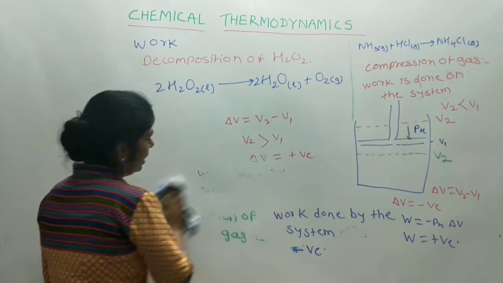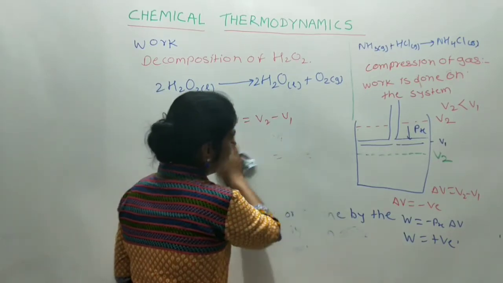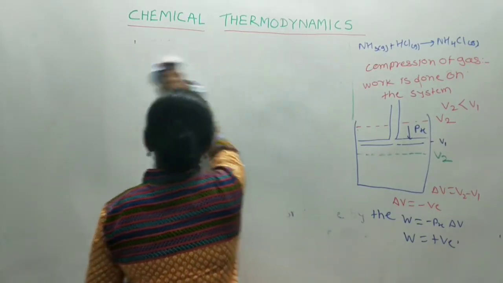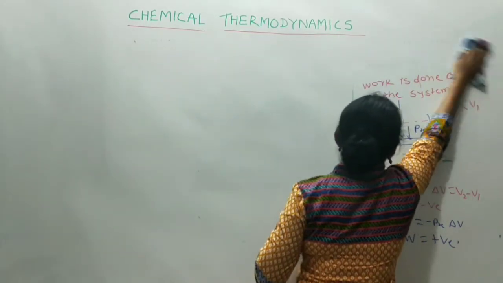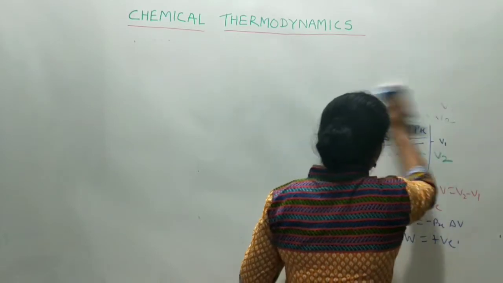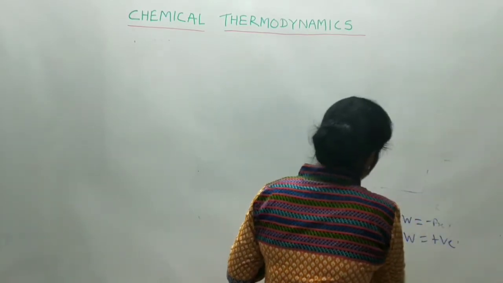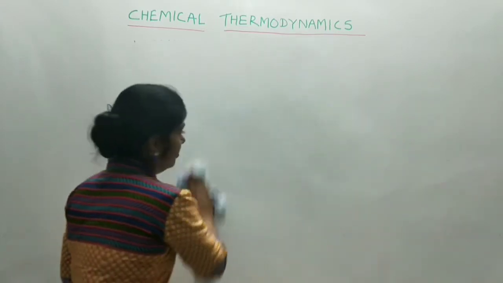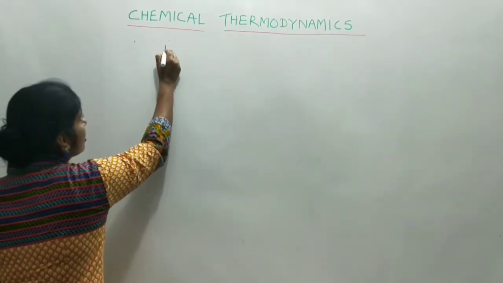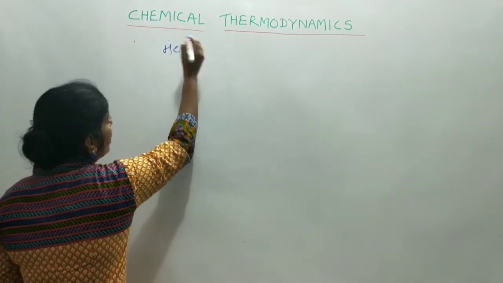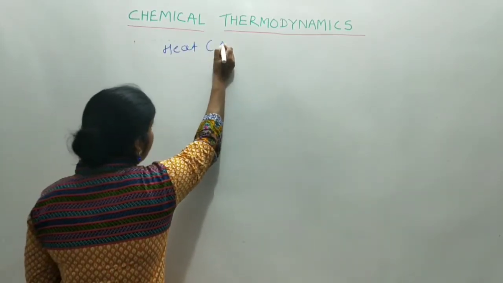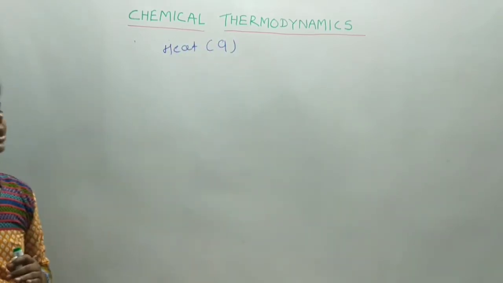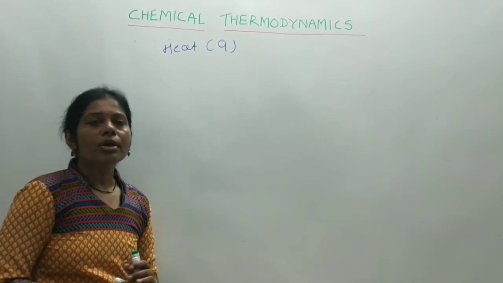Now we discuss the second term, which is heat. Heat is represented by the symbol Q. It may be small or capital.